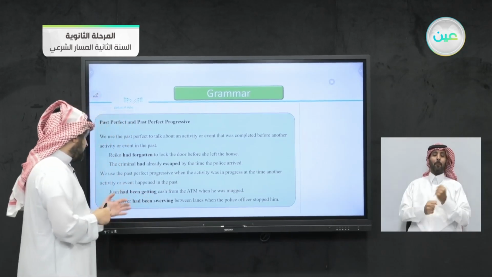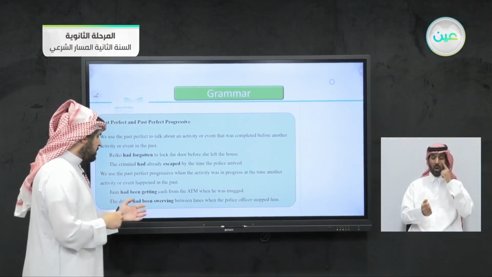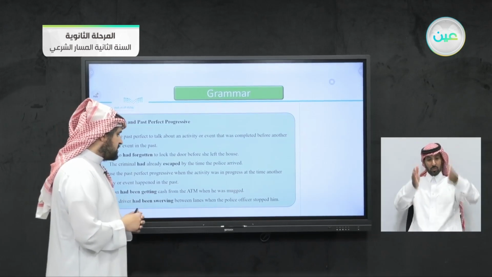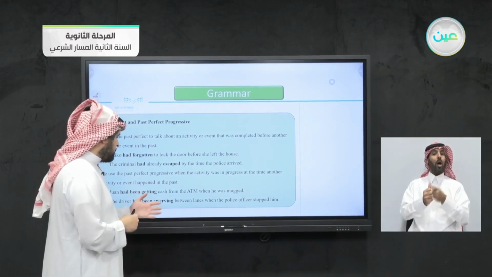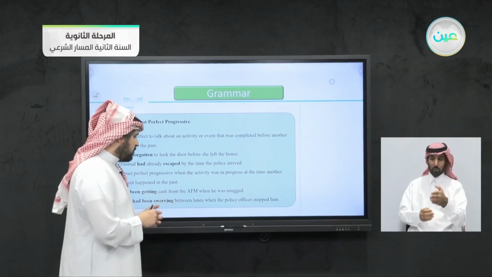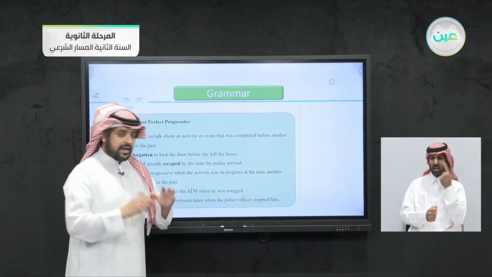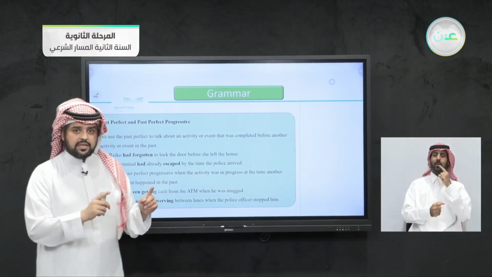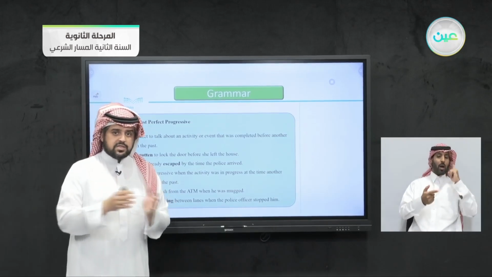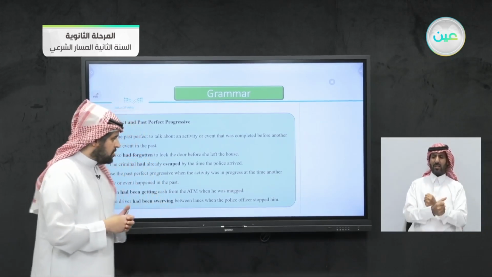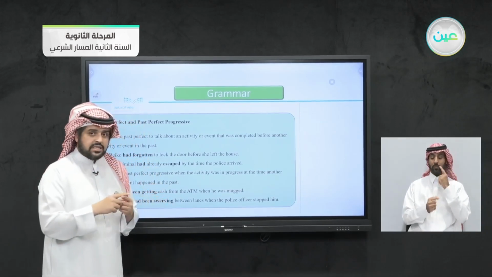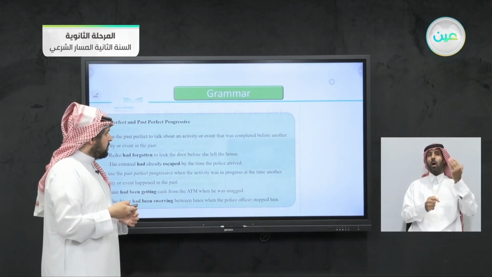The other one, the driver had been swerving between lanes when the police officer stopped him. Again, both of them are in the past. They just crossed. When he was swerving, the police intercepted and stopped him. So both actions were intersected.